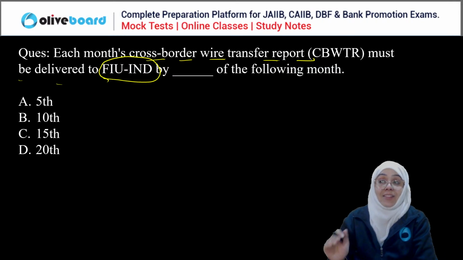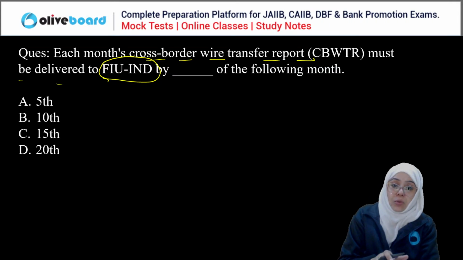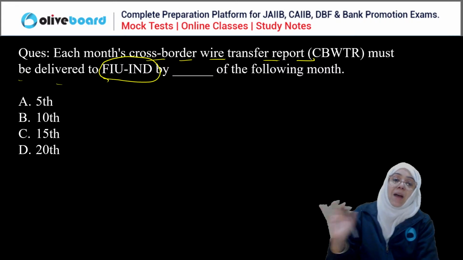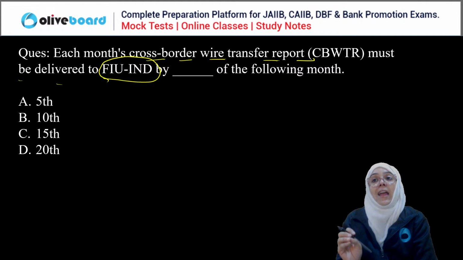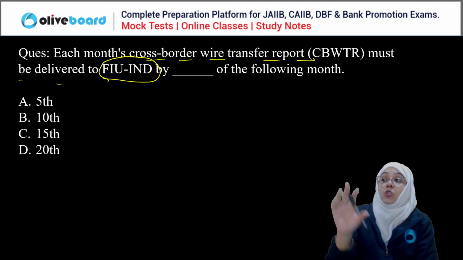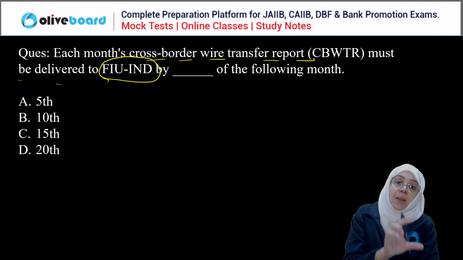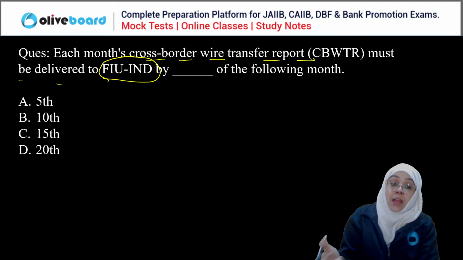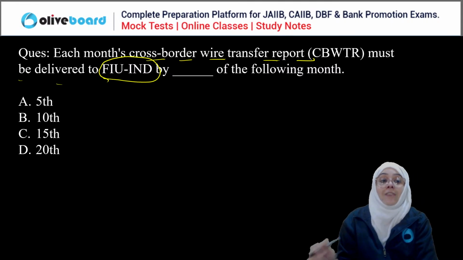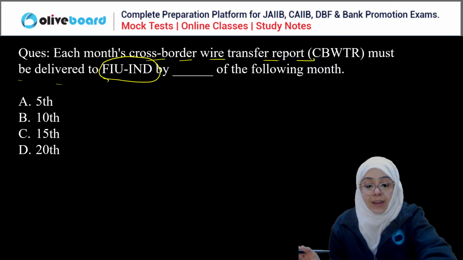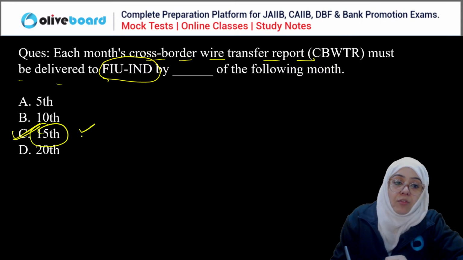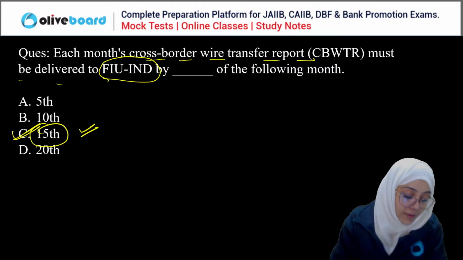But if the threshold is not matched and a banker suspects that a particular customer intentionally wants to avoid this 50,000 limit by doing a series of transactions, then you also have to report this to the Financial Intelligence Unit India, which is very important. So C is the correct answer here.